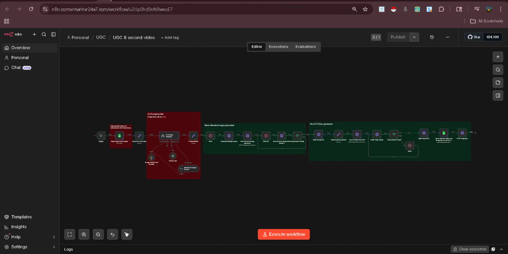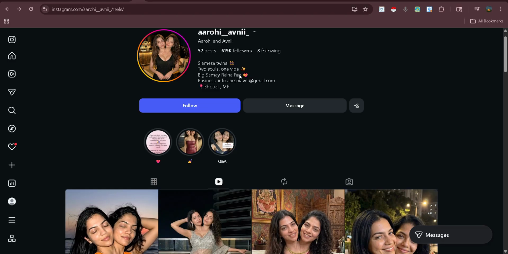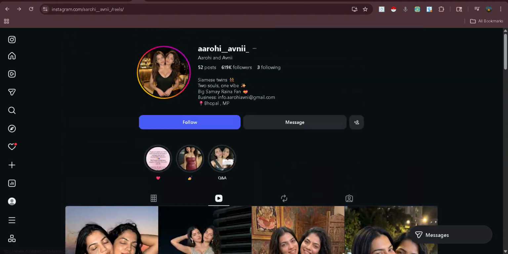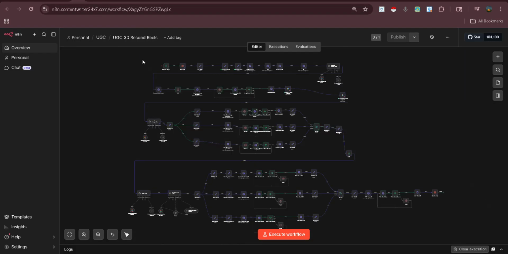Okay, so this is our entire workflow for the influencer. If you want to create this type of influencer and get millions of views and followers, you can use this workflow, and you can get the same.